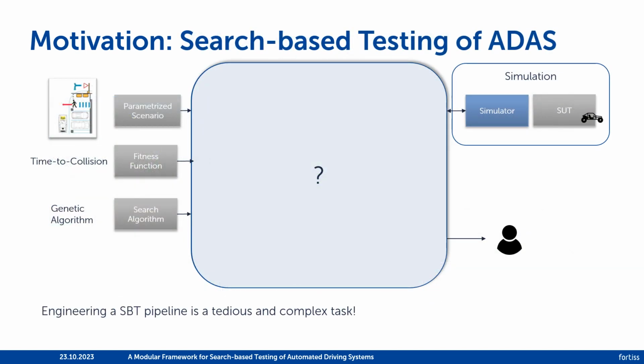To perform search-based testing of automated driving systems, one needs to provide different search-based testing components: the scenario, the fitness function, the search algorithm, integrate the simulator, but also provide an output analysis of the search for the user. The question is now, how can I engineer a pipeline which I can use with different search-based testing components for different use cases without the burden of implementing the connections between the components from scratch?